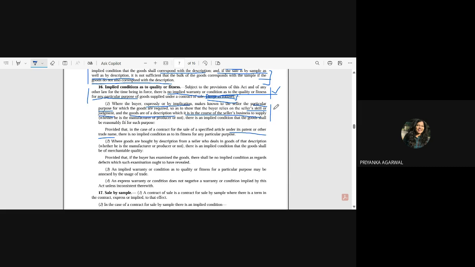Here we have read when the implied condition will come up, but here it is saying that the implied condition will not come when the specified article which you have bought has a certain patent or a certain trade name. So in the first example, that pharmacy example, suppose that was an Ayurveda pharmacy which I was saying earlier.